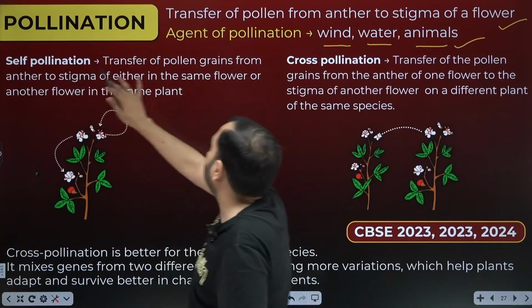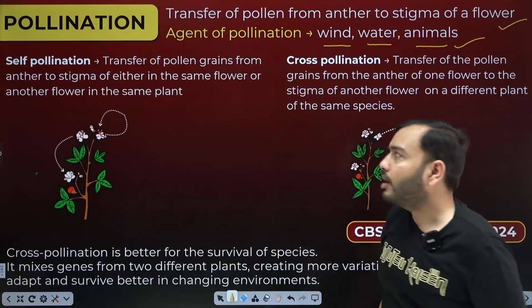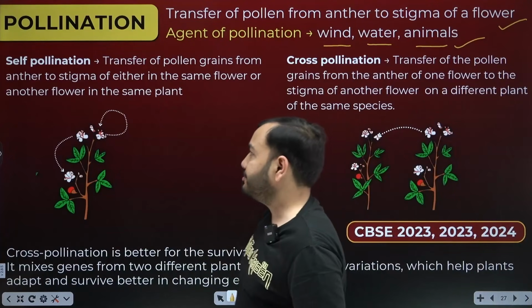Now there are 2 methods, self-pollination and cross-pollination. Now what is self-pollination?